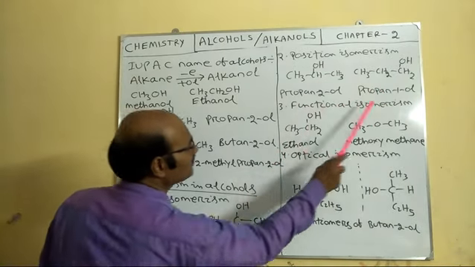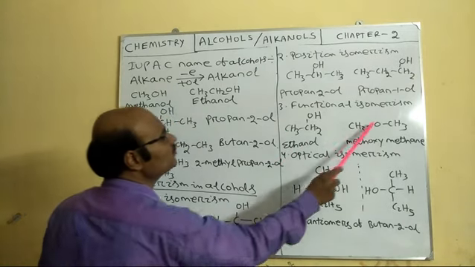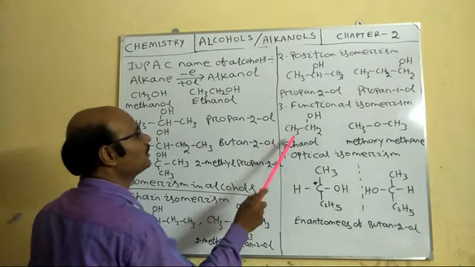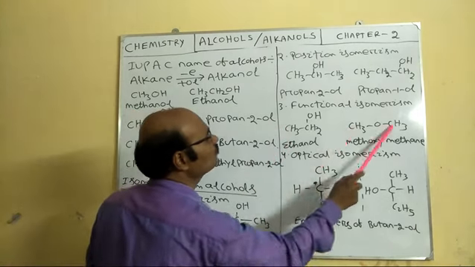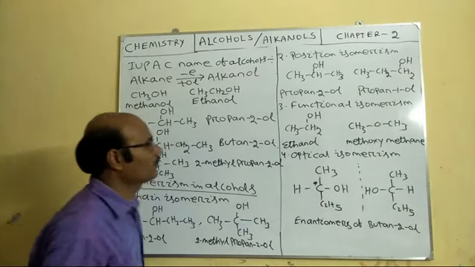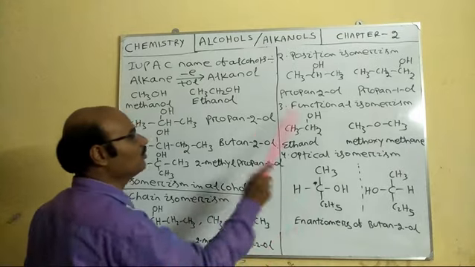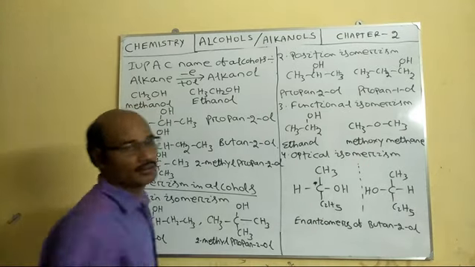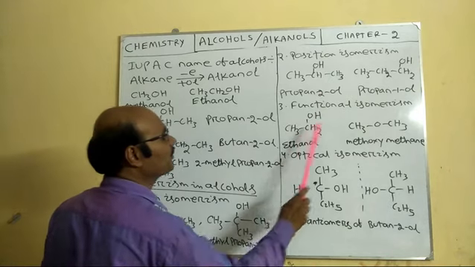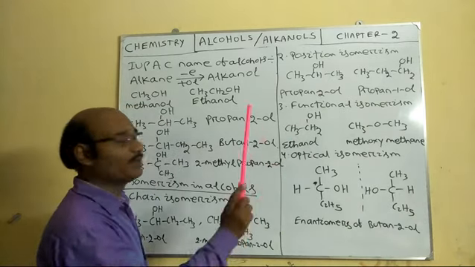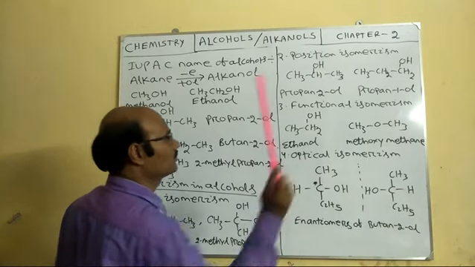Now the functional isomerism. See, C2H6O: this is also C2H6O. This is your alcohol, ethanol, and this is ether, methoxymethane. So these two are two different classes of organic compounds, having different physical properties and also different chemical properties. So alcohols also show functional isomerism.